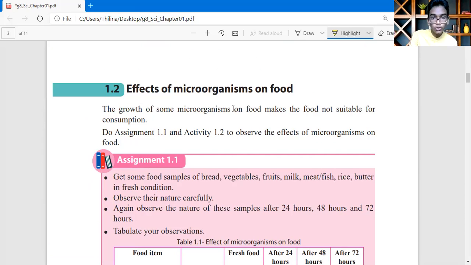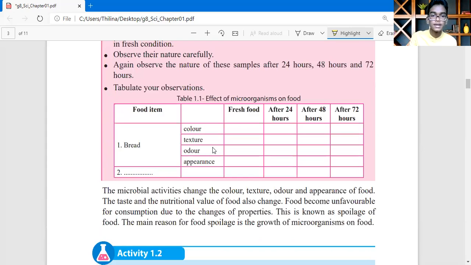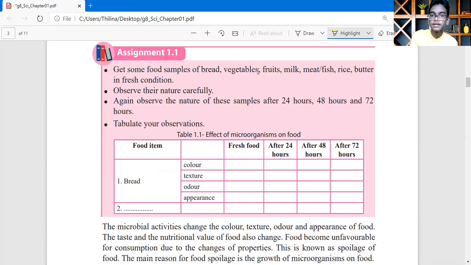Growth of some microorganisms on food makes the food not suitable for consumption. Observe the effects of microorganisms on food. Get some food samples of bread, vegetables, fruits, milk, meat, fish, rice, butter, in fresh condition. Observe their nature carefully. You can take food items like bread, vegetables, fruits, milk, meat, and fish. Then you can write the food items like this.